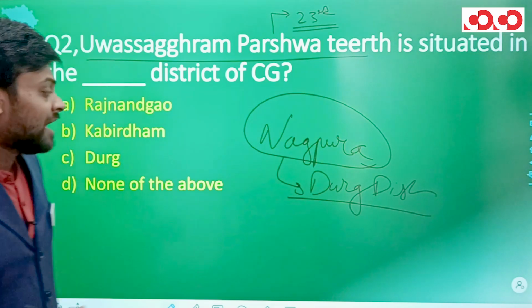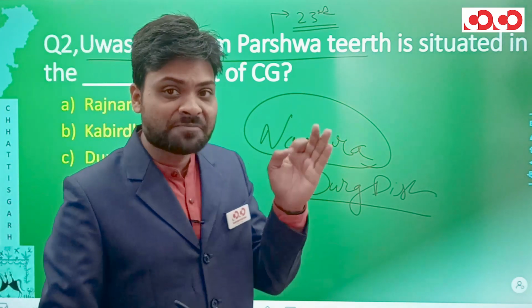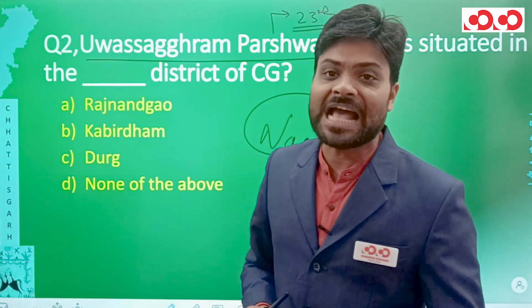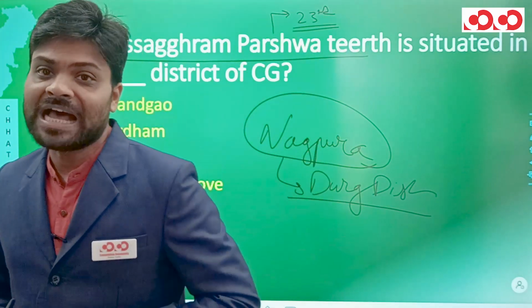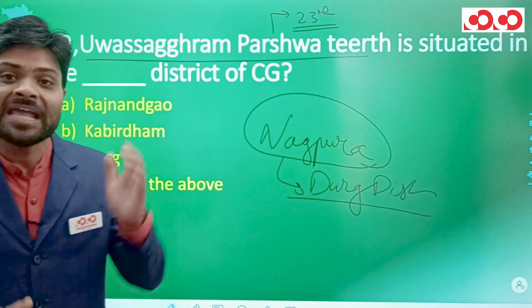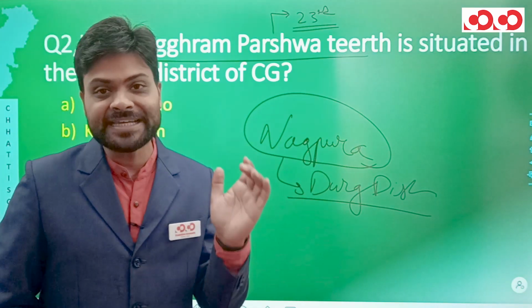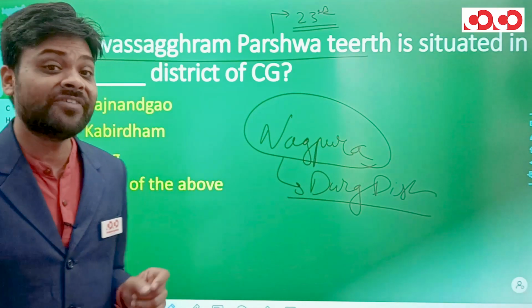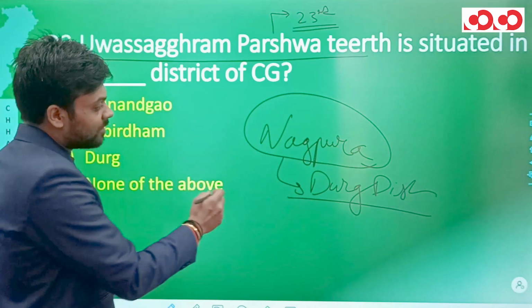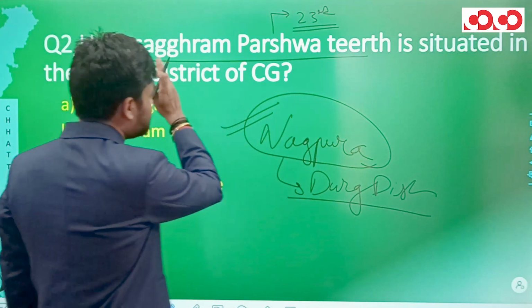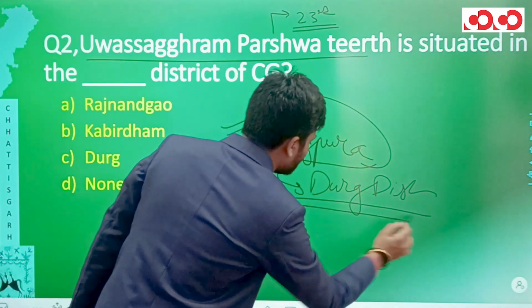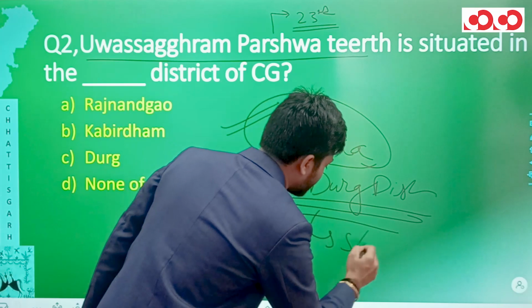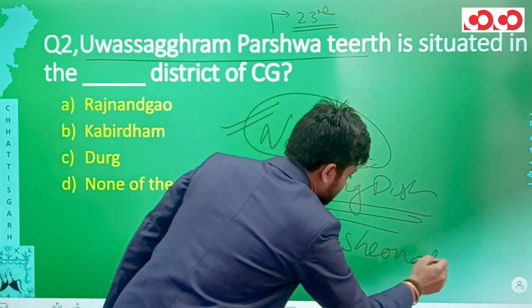And in Nagpura, we have the famous Parshvanath temple, which is also known as Nagdev temple, because Lord Parshvanath is depicted by a snake. Hence, the temple is known as the Nagdev temple. So, we have seen Nagpura is actually known as Uvasagram Parshva Tirth, and Nagpura is situated in the Durg district on the banks of river Shivnath.